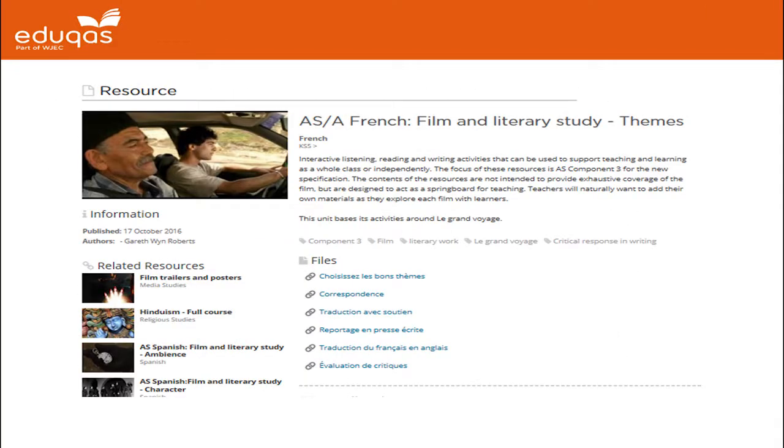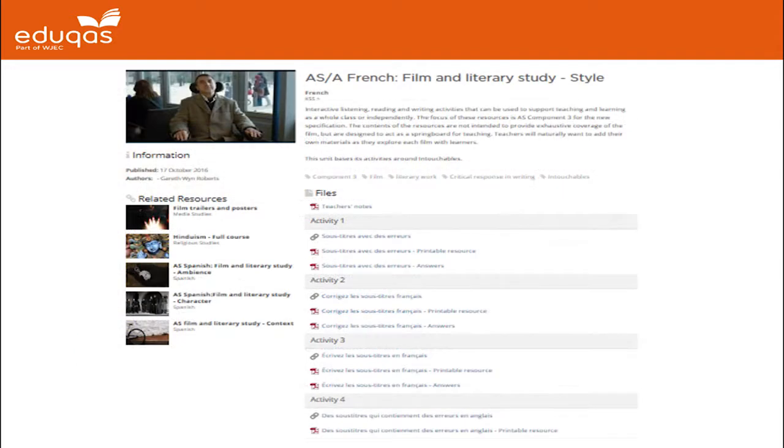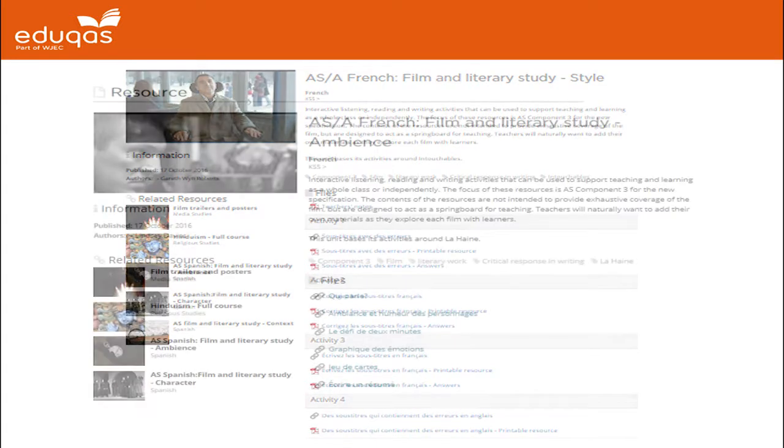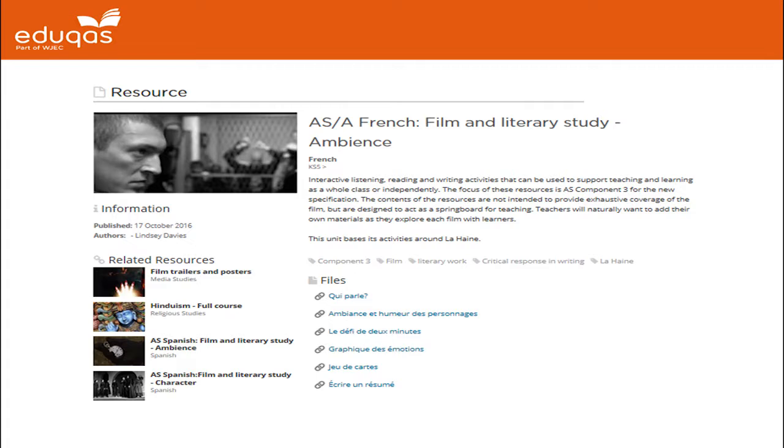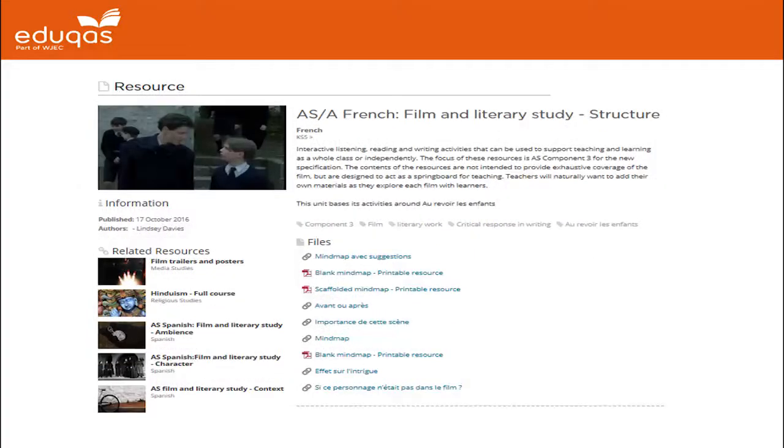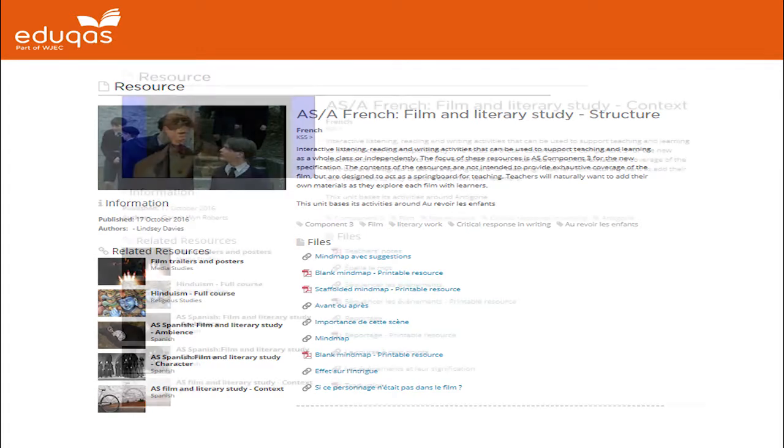As you can see, here is an example of the resources available for themes. Here is an example of what's available for style. Ambience offers a set of targeted activities to explore this particular focus. Our resources on structure offer mind maps and scaffolded mind maps to help explore this particular area of focus.